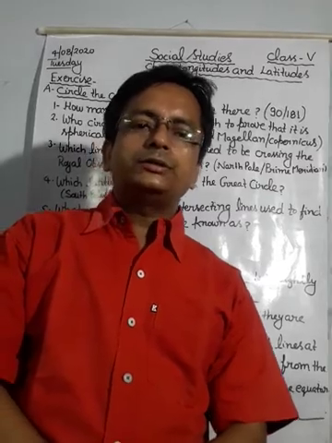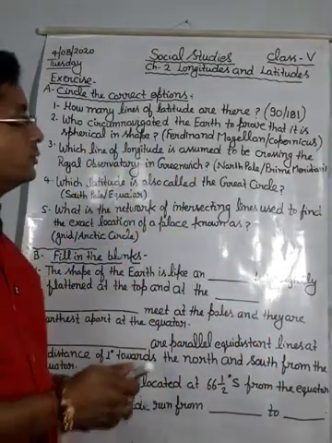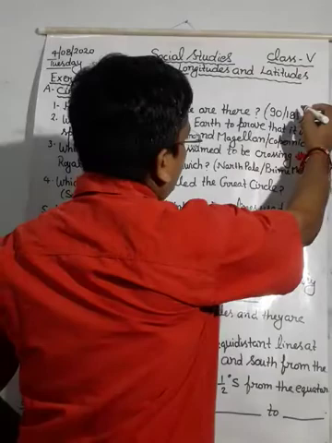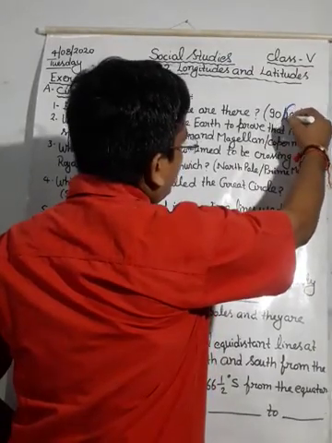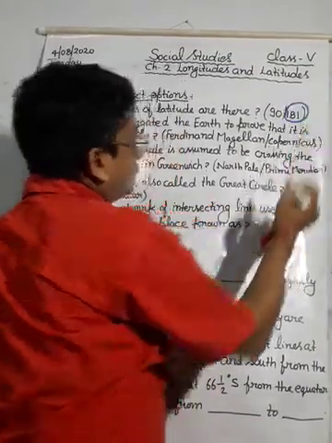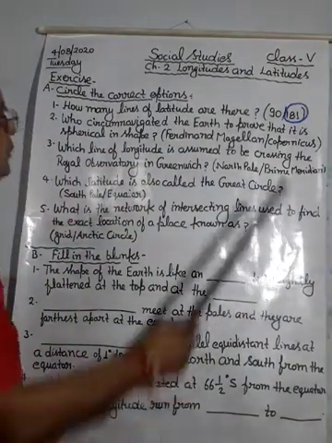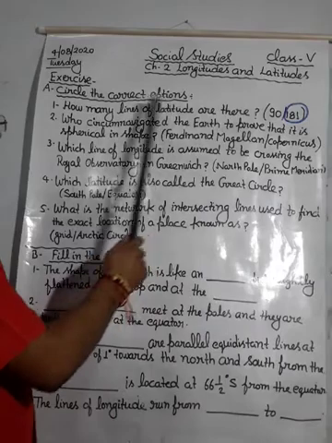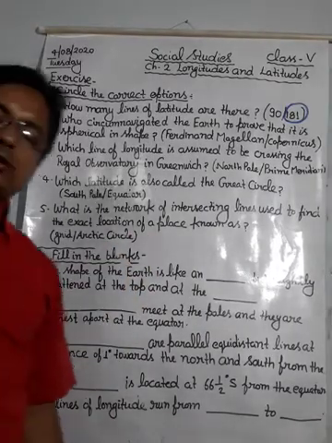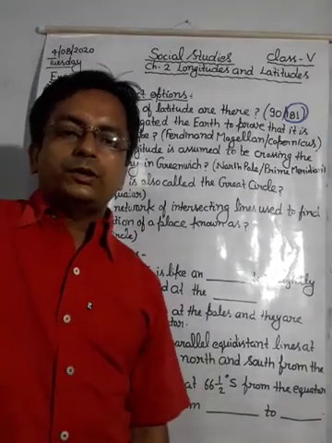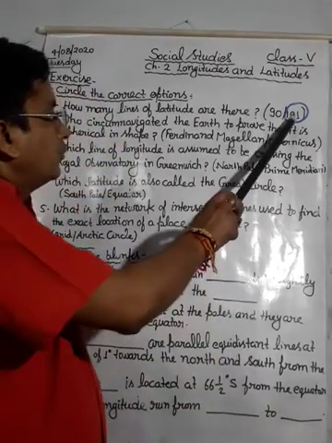You just try. Yes student, the answer will be 181. 181 lines of latitude are there on the globe. So the answer will be 181.